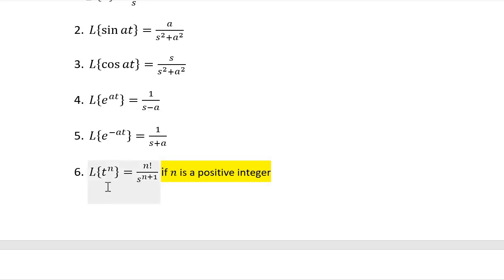And Laplace of t raised to n, powers of t, where n is a positive integer, is n factorial upon s raised to n plus 1. Laplace of t raised to n is n factorial upon s raised to n plus 1, where n is a positive integer.